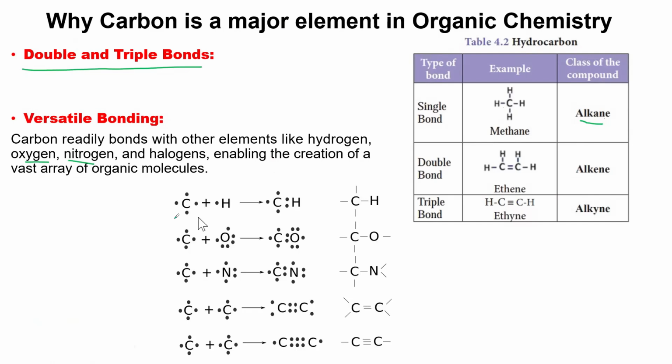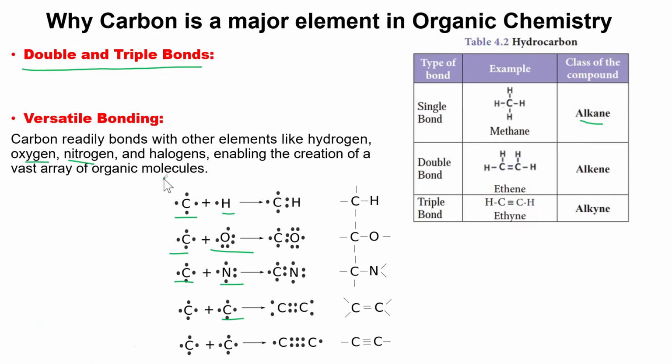So you see, carbon can bond with hydrogen, carbon can bond with oxygen, carbon can bond with nitrogen, and carbon can bond with itself to form a double bond, and it can also form a triple bond. Because of this nature, carbon can form a vast array of organic compounds. So these are the 4 major reasons why carbon is considered a major element in organic chemistry.